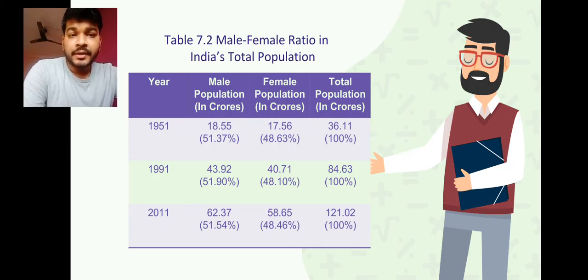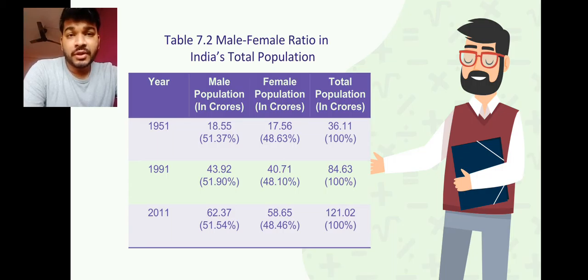So you find here that both male and female have increased in numbers, but when it comes to percentage wise, after 20 years from 1991, we find that there is a reduction, because in 1991 it was 51.90 percentage, where it has reduced to 51.54 percentage.